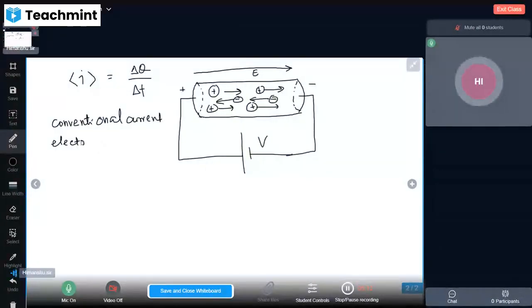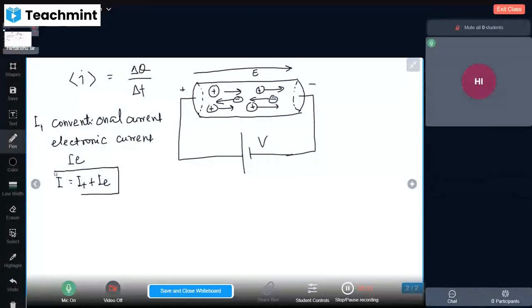So IE is the electronic current, the conventional current is I plus, and the total current is equal to I plus and IE. So this is the total current constituted by positive and negative charge.